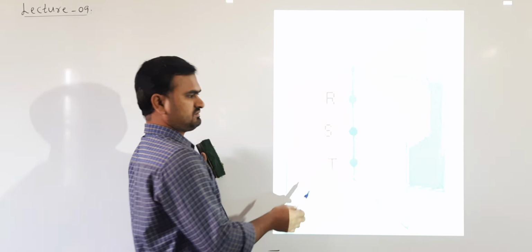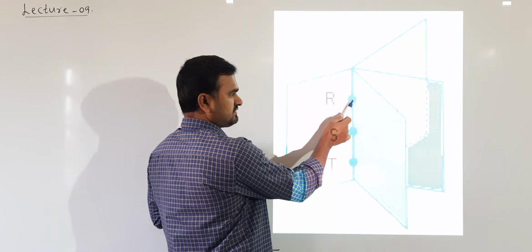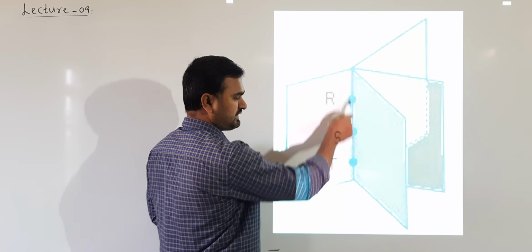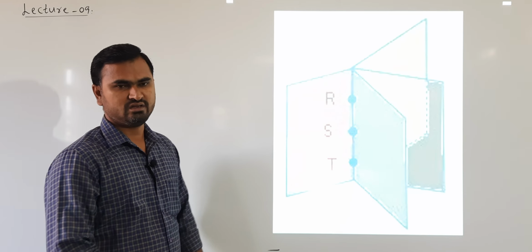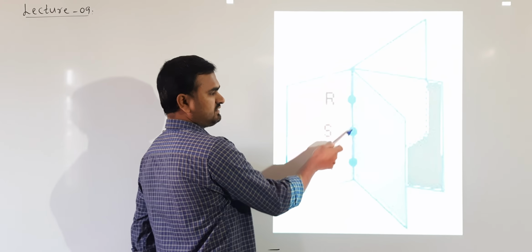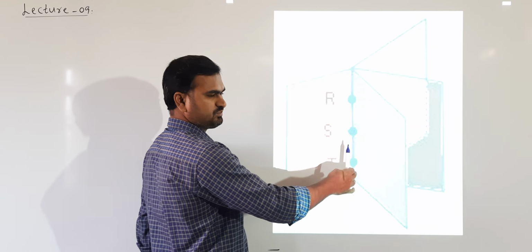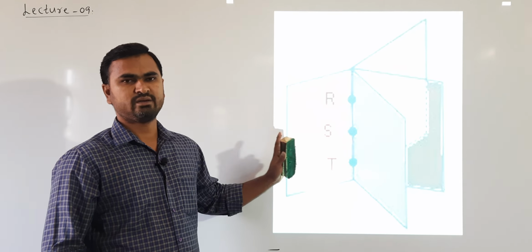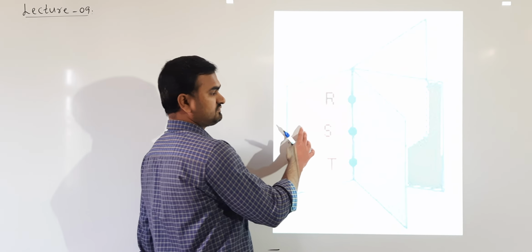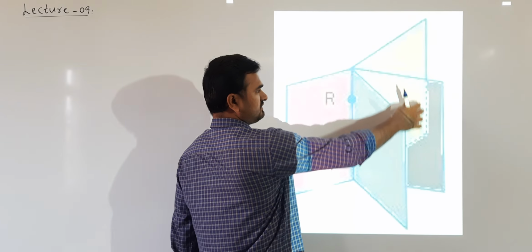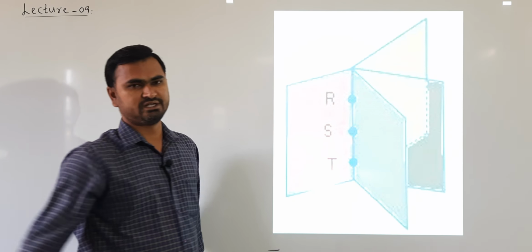If you observe, this resembles what? The 3 points are lying on the binding of a book. Imagine that the 3 points are lying on the binding of a book, then each page of this book represents a plane. Each page of the book represents a plane. So like this we can get many planes.